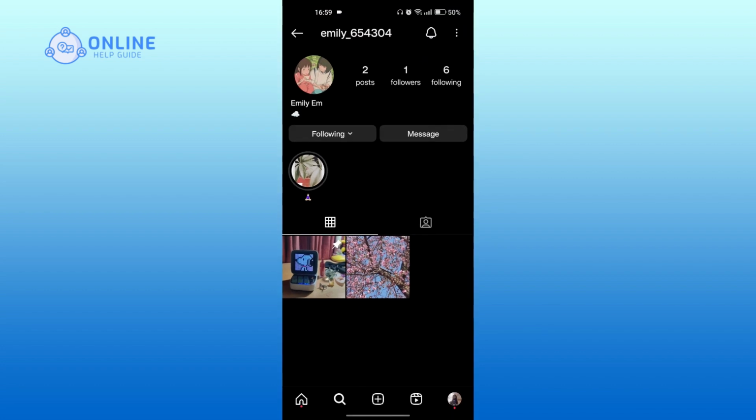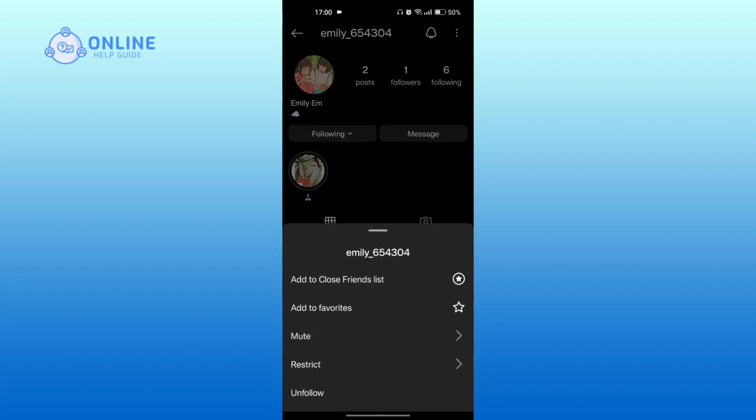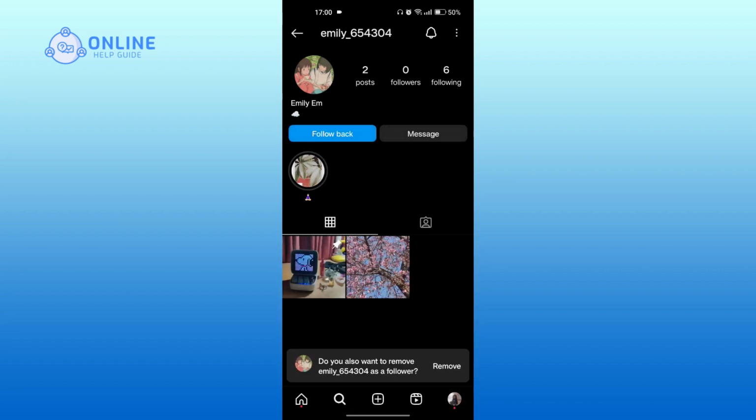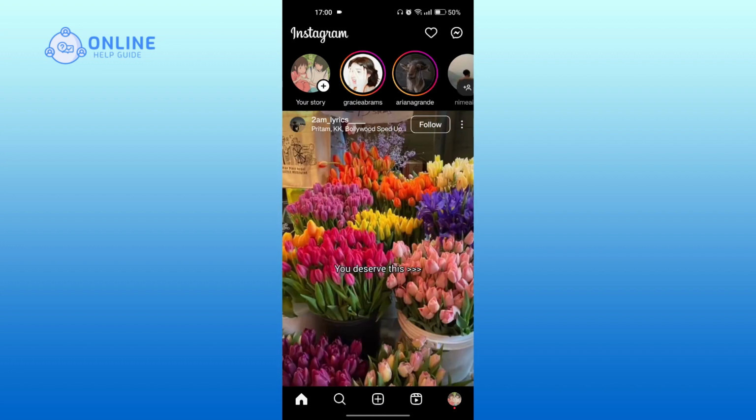Now, search the profile of the person that you want to unfollow. Then simply tap on the following icon. Then tap on Unfollow. Now I switch the account.